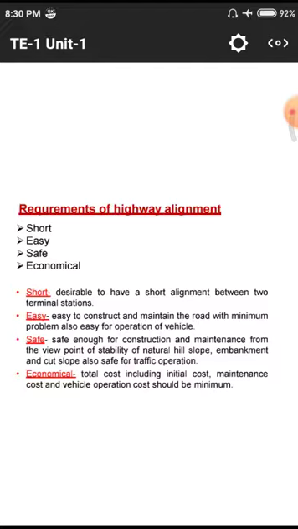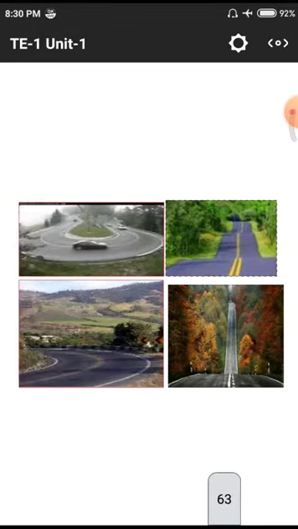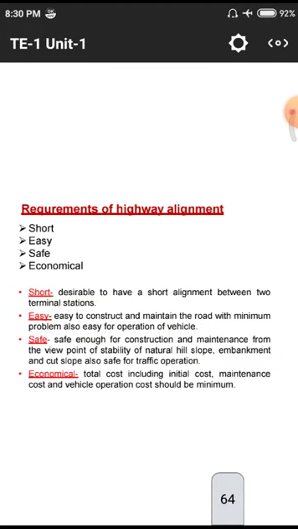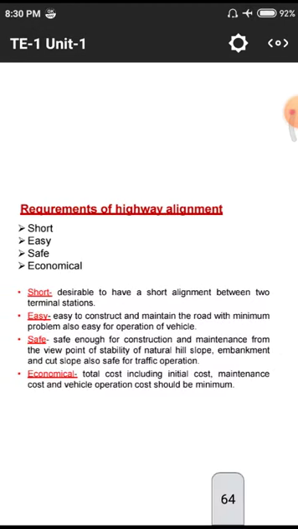And next one, economical. Economical means if there are turns like this and like this, if there is a straight line and a curved line, the straight line has a small length while the curved line has a huge length, so that it should be economical for design purposes also. And we will discuss it point by point.